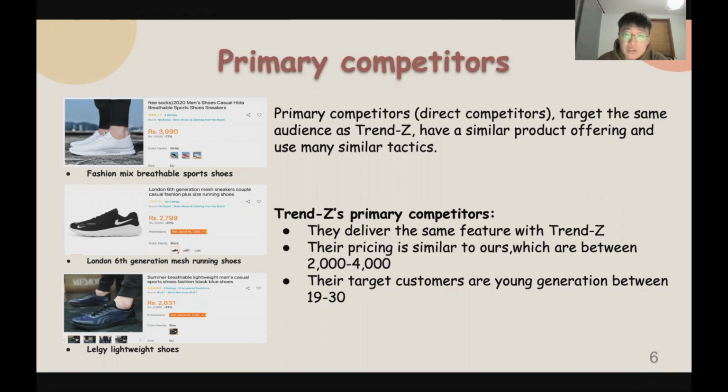Next I will introduce the potential competitors in Pakistan. The primary competitors, also known as the direct competitors, target the same audience as Trend Z, have a similar product offering and use many similar tactics. Trend Z's primary competitors are the Fashion Mix breathable sports shoes, the London 6th generation mesh running shoes, and the lightweight shoes. They all deliver the same features as Trend Z, and their price is similar to ours, between 2,000 and 4,000 Pakistan rupee. Their target customers are the young generation between 19 and 30.